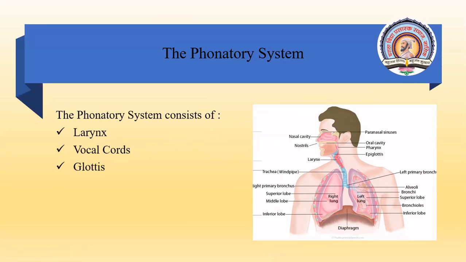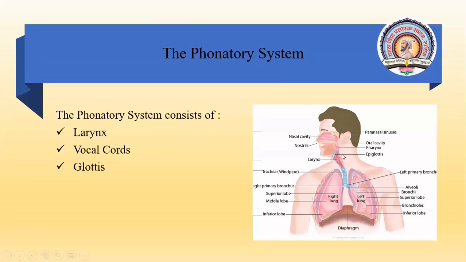They move slowly when air comes out of the windpipe through the larynx. These vocal cords will vibrate. The vocal cords can be seen in the topmost portion of the larynx. And the space between the vocal cords is called glottis.